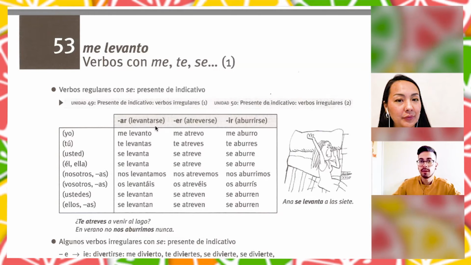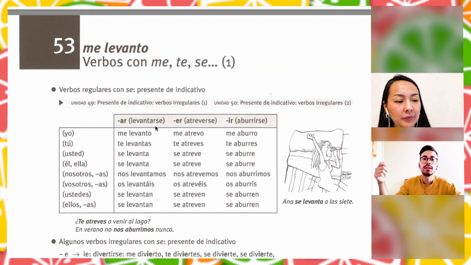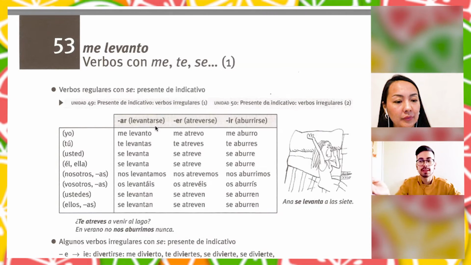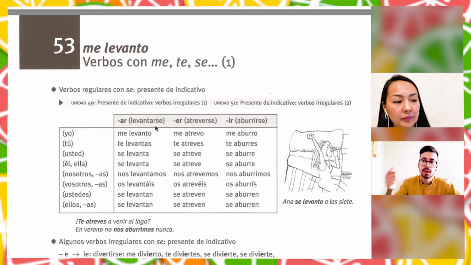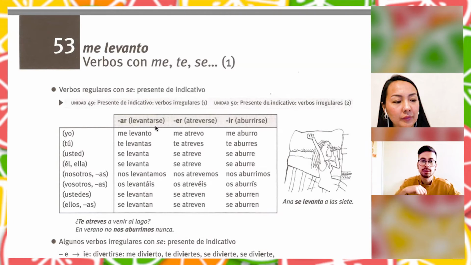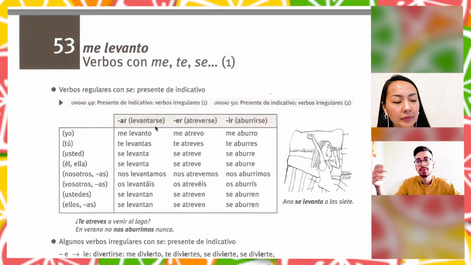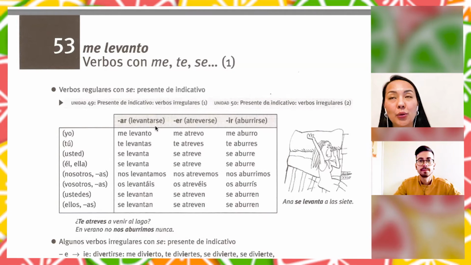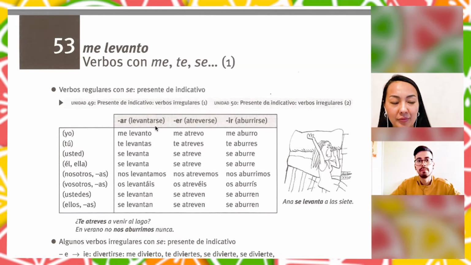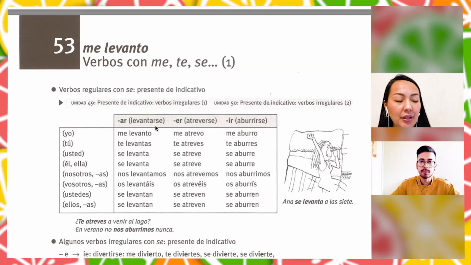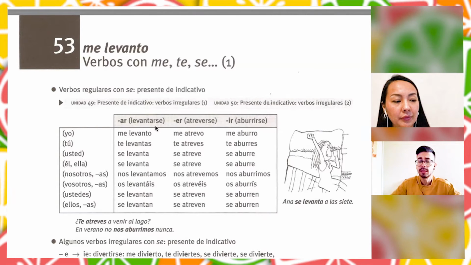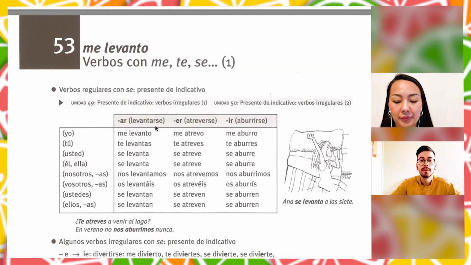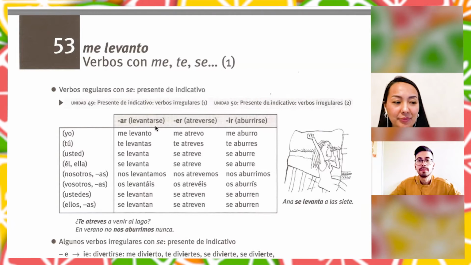So we can shave our dad or we can shave ourselves, right? So this is reflexive when we do the verb, the action, and it turns to us. For example, today I shave myself. So in English we say myself and you say me. In that case, it's easy. It depends on who is doing the action, right? But myself, it's me.